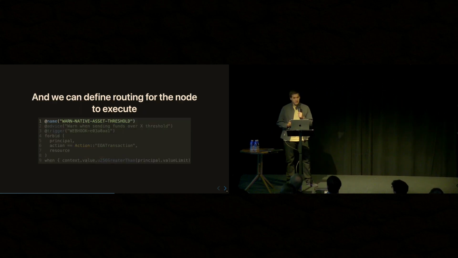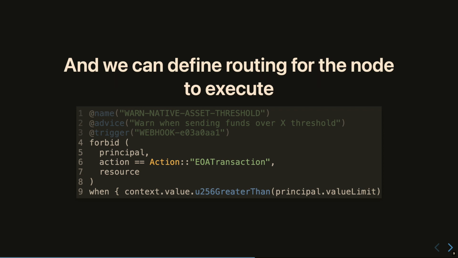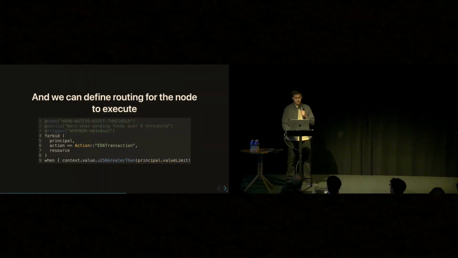So we can also add additional hooks and decorators here to tell it what to do with transactions. So we can say, when there are certain transactions that are coming from wallets, that are EOA transactions, contract transactions, when they have certain contexts around value or ABI, what do we do with them? So we want to trigger webhooks. We want to send things to maybe private broadcasting pools. All of that we can do in this just declarative language.